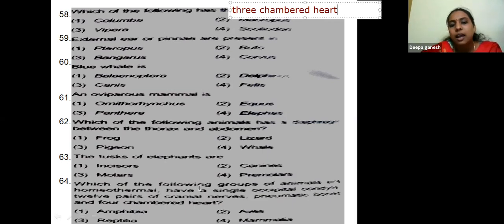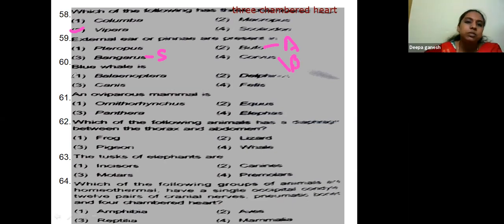So viper refers to snake. Snakes have a three-chambered heart. External ear or pinna are present in Pteropus, Bungarus, Bufo, Corvus. Pteropus, Bungarus, snake, Bufo, amphibia, Corvus, bird, aves, Pteropus.